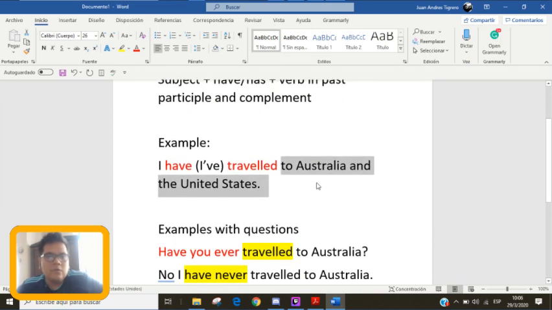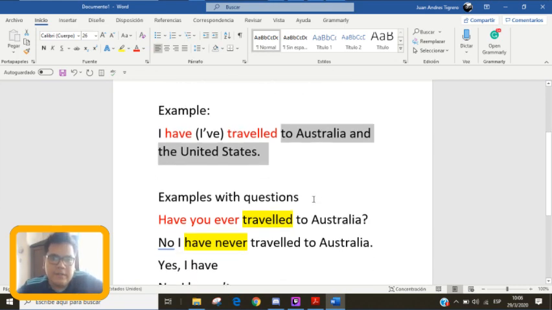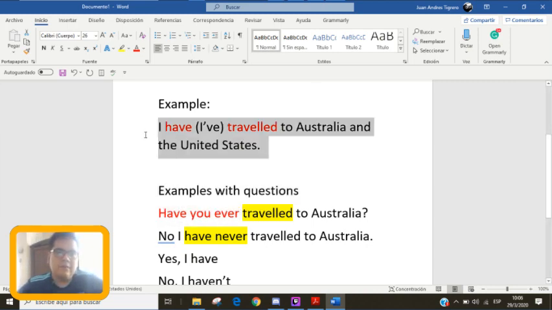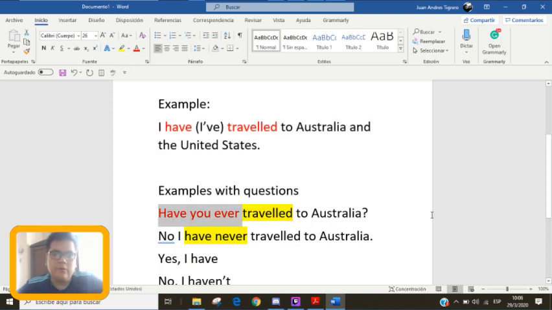Okay? So with the present perfect, you can make questions. With this, have you ever, talking about the same thing, have you ever traveled to Australia? So that means I'm trying to find out if you at one point have been to Australia or have traveled to Australia in the past. So in Spanish would be alguna vez tú. This is alguna vez. ¿Alguna vez tú has viajado a Australia? Have you ever traveled to Australia?